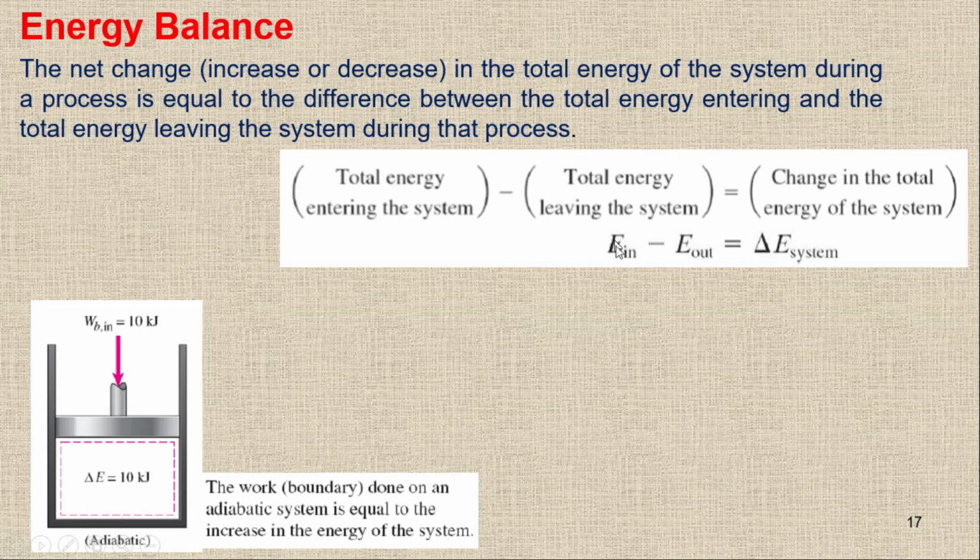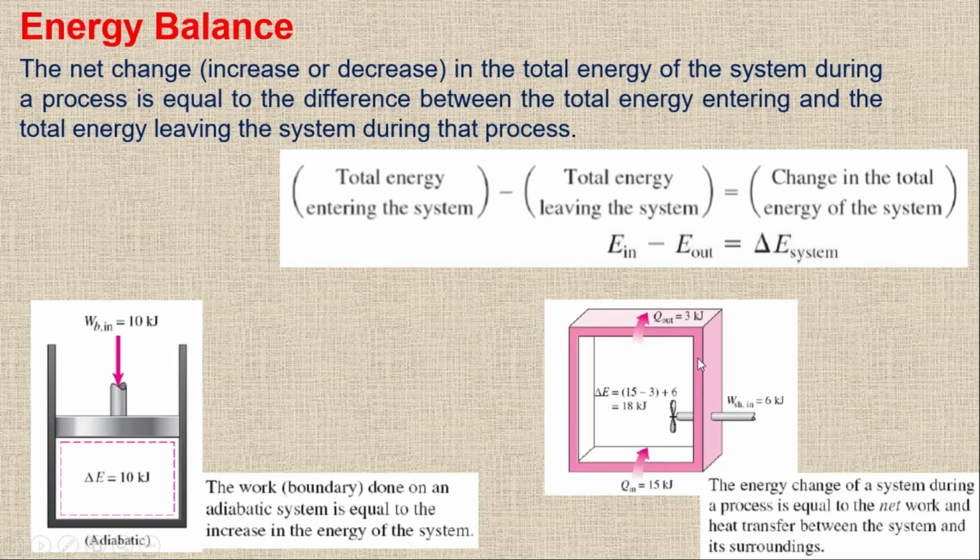Now remember, we have two different energies. One is crossing the boundary in and out, and the other is possessed by the system. Like here, we have a system. We have a Q in, we have a Q out, we have a W in. So with the help of this equation, we have in, which is 15 kilojoule, and another in of 6 kilojoule.